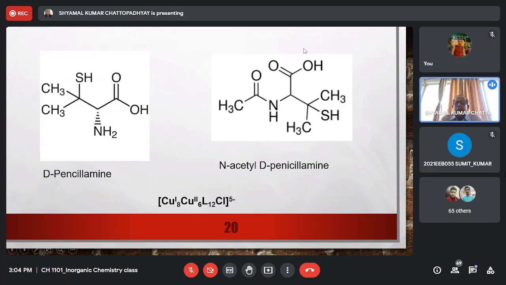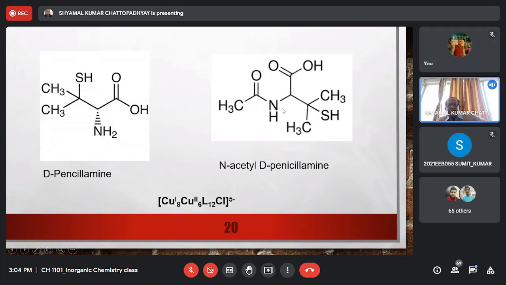When it goes inside the cell, in the cell environment, this acetyl group is hydrolyzed and you get D-penicillamine generated. This is sometimes called a prodrug, right? You are using a drug and modifying it so that it goes to a targeted cell easily, and once inside the targeted cell, the prodrug will react with the body fluid and the drug D-penicillamine will be generated.